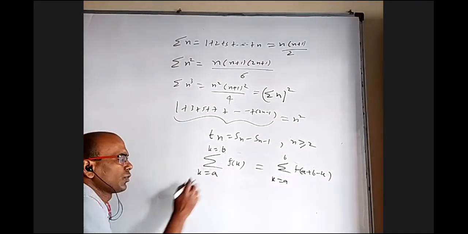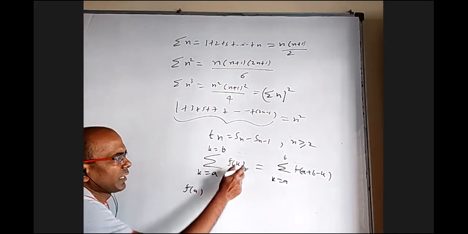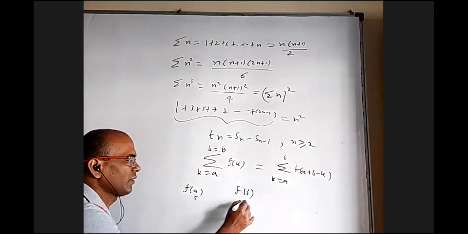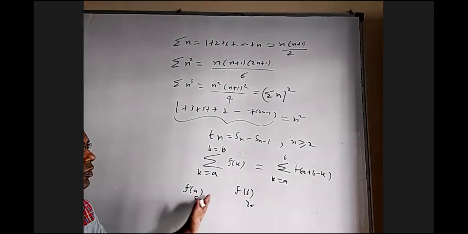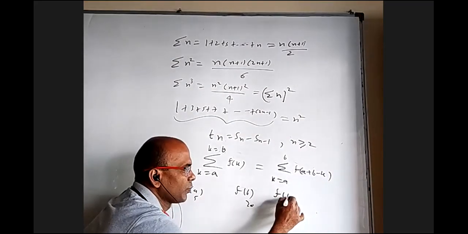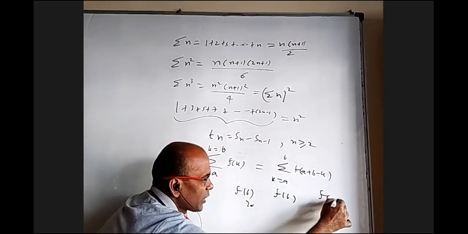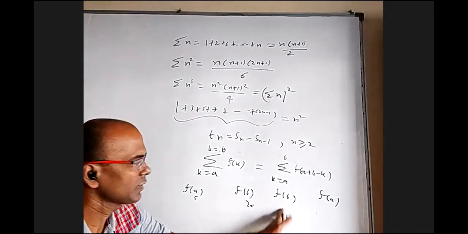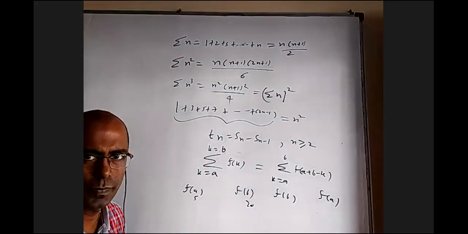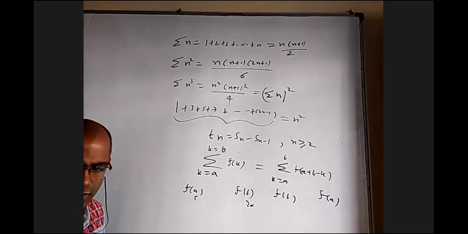When you put k equal to a, your first term is f of a, and when you put k equal to b, the last term is f of b, and in between every integer. If this is 5 and this is 20, f of 5 plus f of 6, and so on up to f of 20. Here when you put a, first you will get f of b, last you will get f of a. It is like this is f of 20, this is f of 5 and everything in between. So it just reverses the series. Now one may say, where are we going to use this?